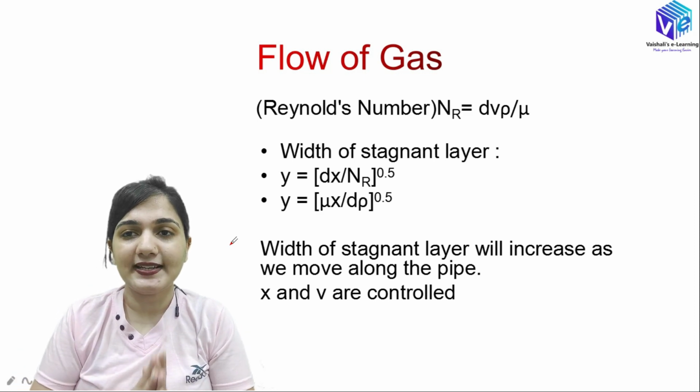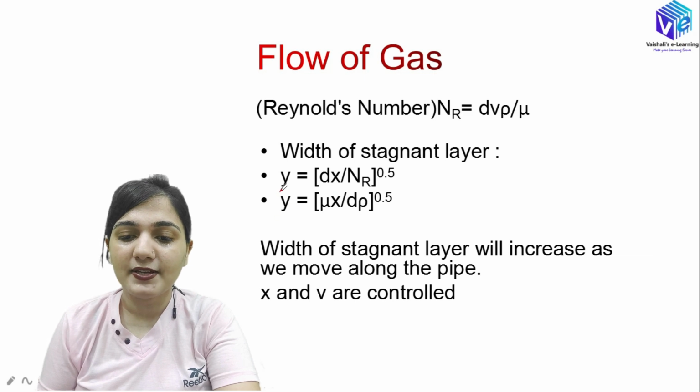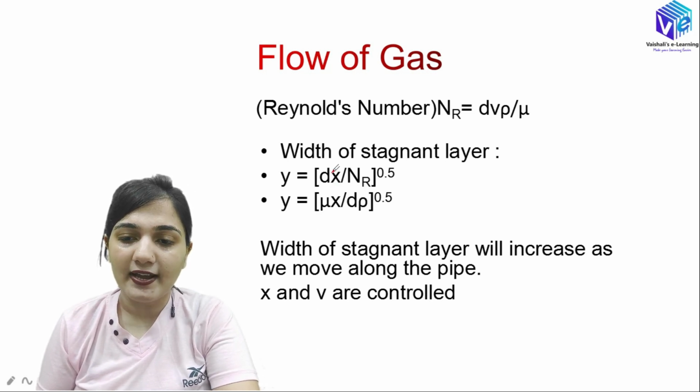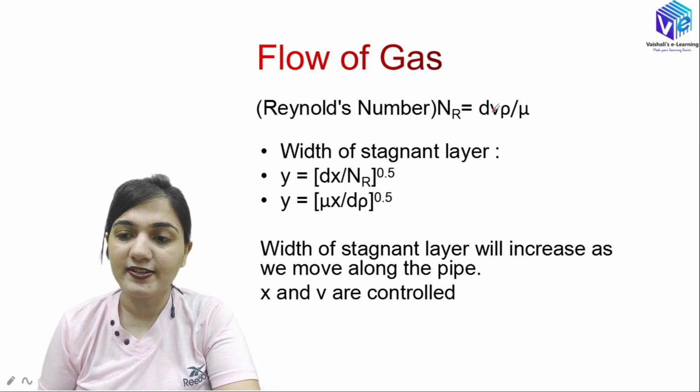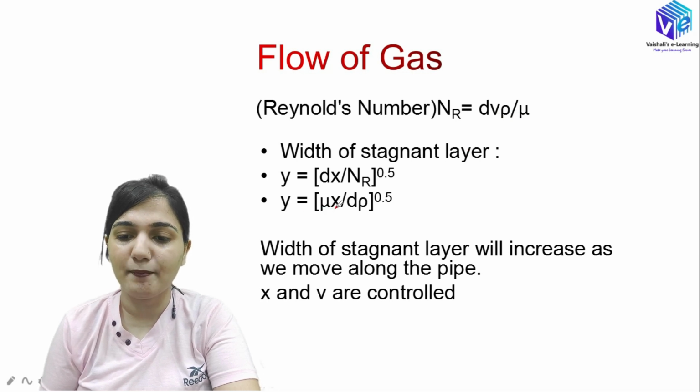So the width of the stagnant layer is related to the Reynolds number. The width is represented by y and it is equal to x upon square root of Nr. Nr is the Reynolds number, and d we all know is the diameter of the tube. Now if I put the Reynolds number as d v rho upon mu, then y will be equal to (mu x upon d v rho) raised to the power 1 by 2.